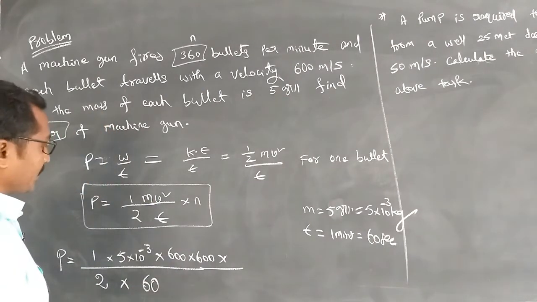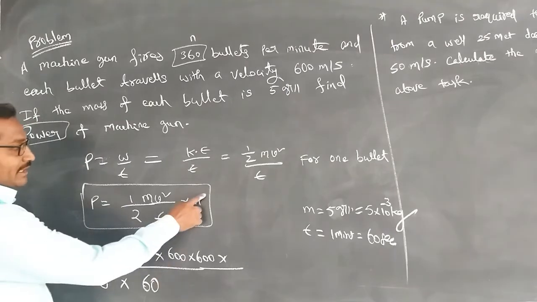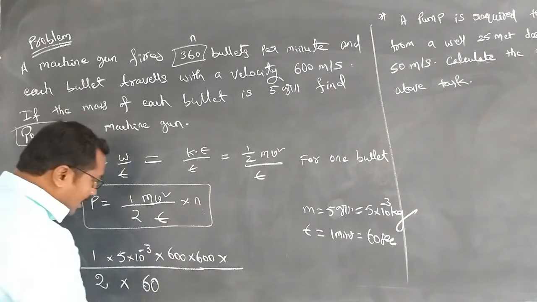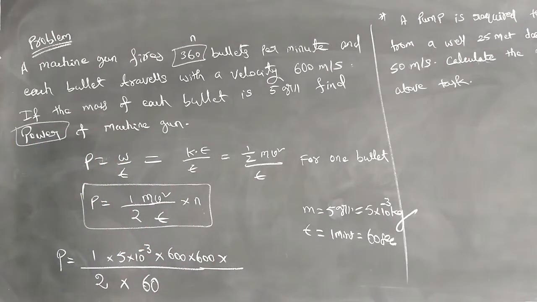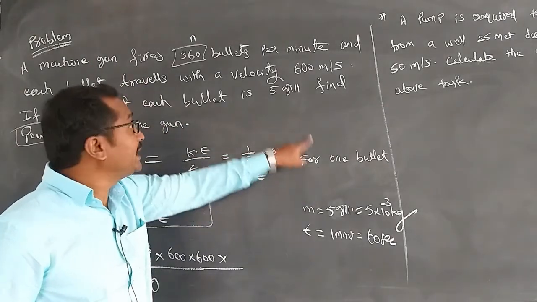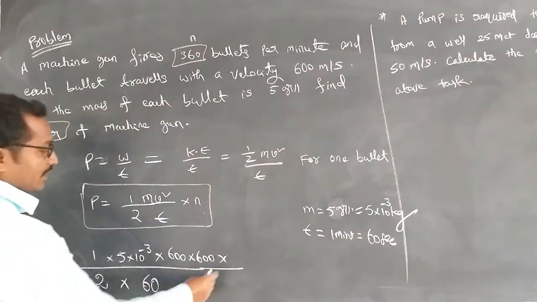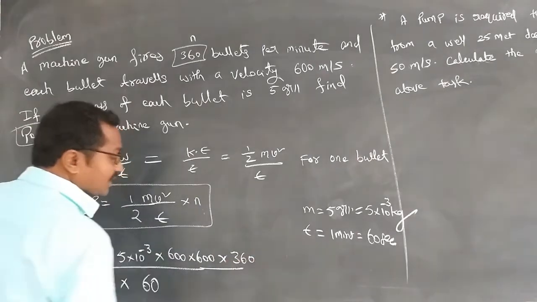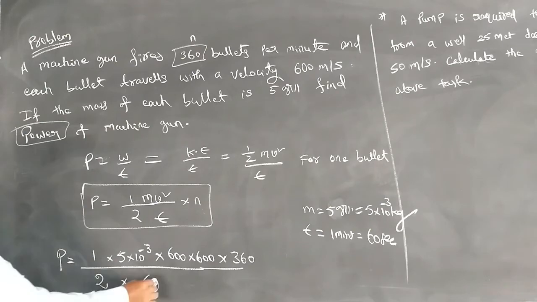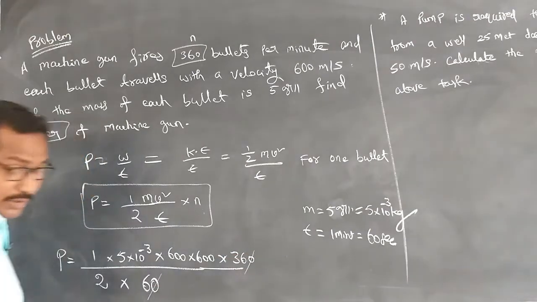And one more extra factor is there, that is the value of n. n means the number of bullets. If you do this calculation, we will get the power of a machine gun for a single bullet. But we need n number of bullets, so I am taking that value also, that is 360. Now coming to the simplification part. Here a 0 is going to get cancelled.